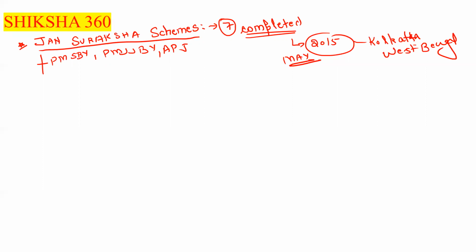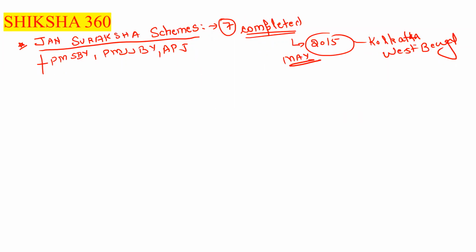And why were these schemes introduced? Basically, for the unorganized sector, the unorganized section of the society.